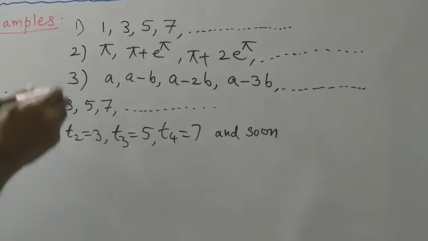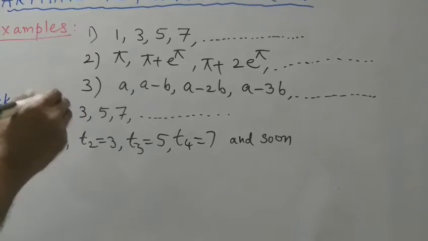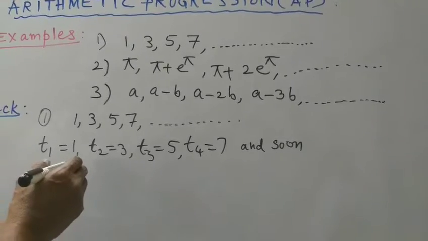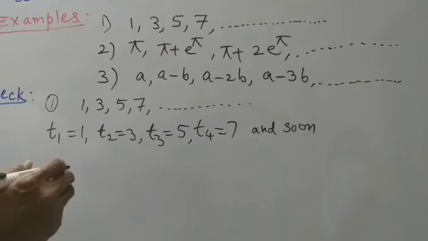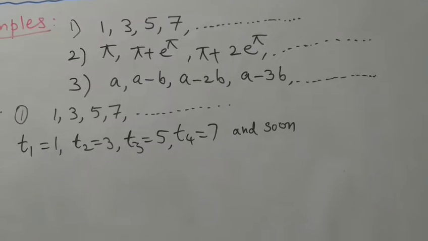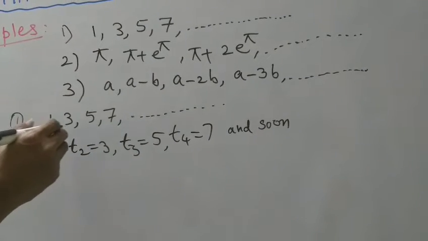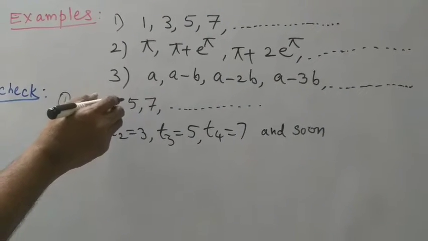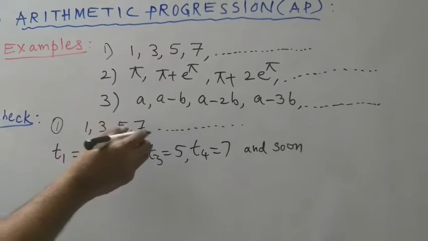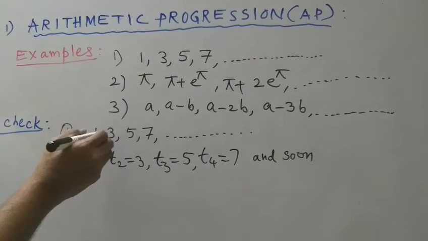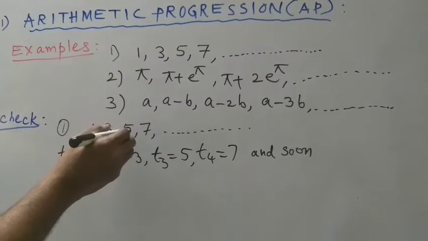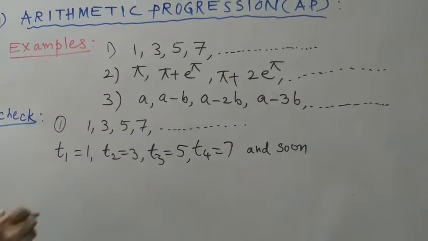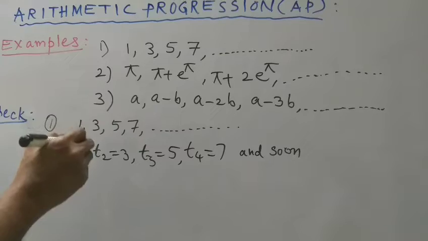So here, whether it is an arithmetic progression or not, to confirm we compulsorily have to find the difference. So the common difference we have to find from this sequence. The first term is 1, the second term is 3, the third term is 5, the fourth term is 7, and so on. After 1, 3 is there, after 3, 5 is there, after 5 is 7, and so on. But here the same difference is appearing.